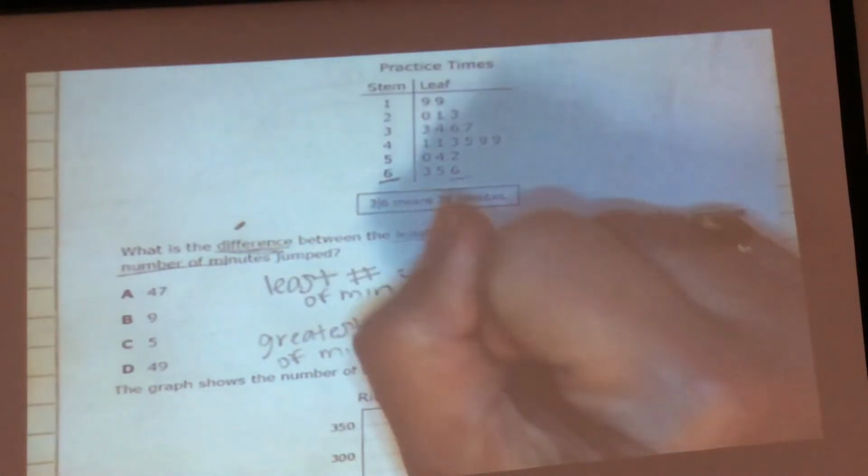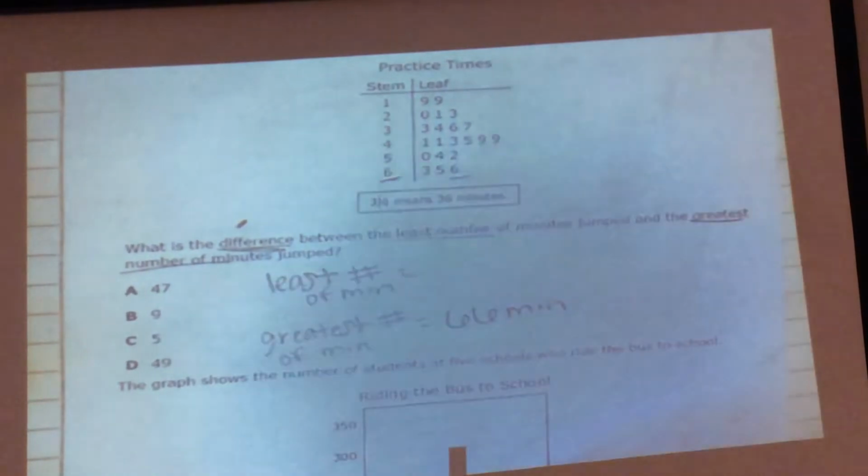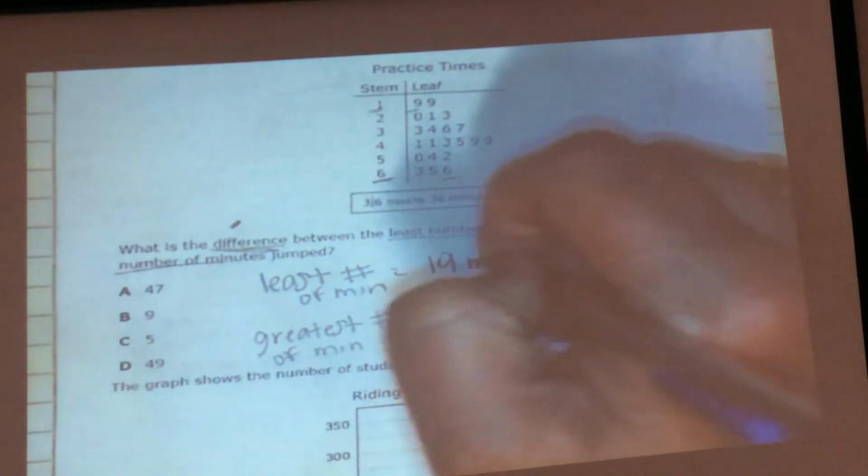My greatest number of minutes jumped is 66 minutes. My least number of minutes jumped: what is my smallest stem? 1. What is my smallest leaf? 9 on the 1. It's 19 minutes.